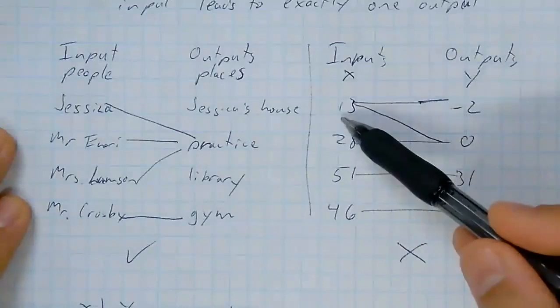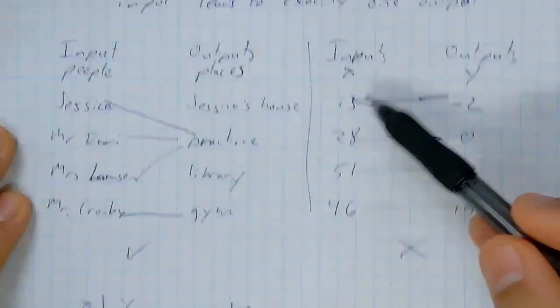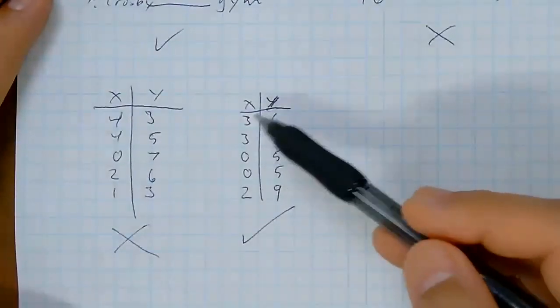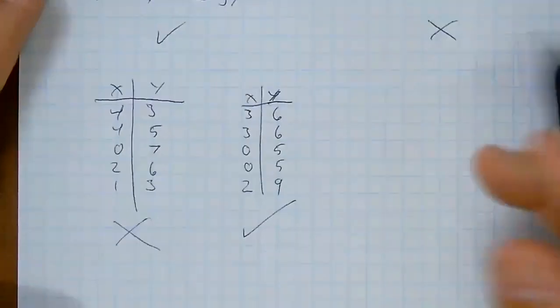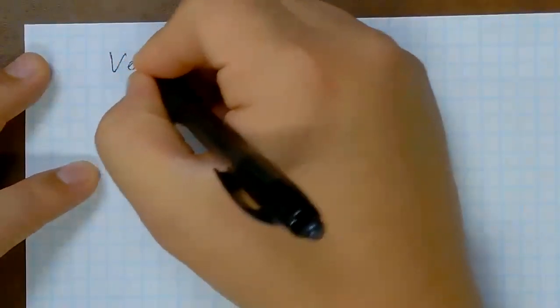So that's really similar to what we have going on up here, except now instead of having 13 going to different places, we've written 13 or 3 in this case multiple times. All right. We have one more thing to go over, and it's called the vertical line test.